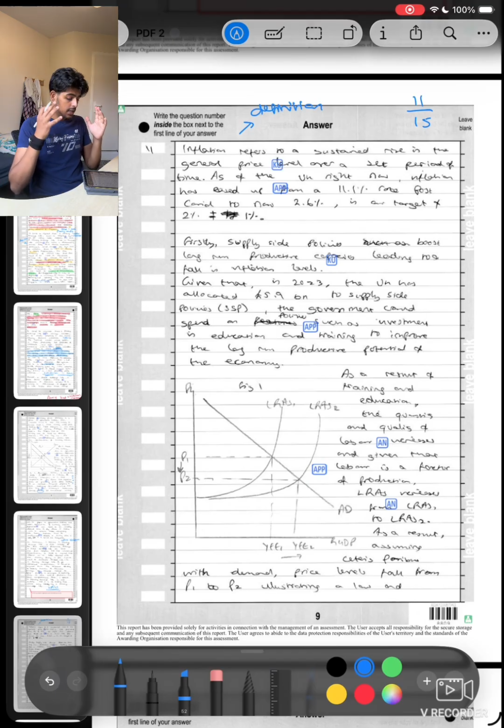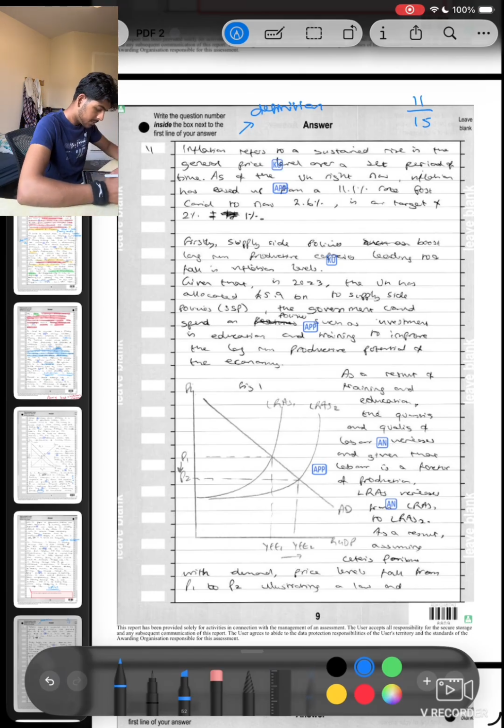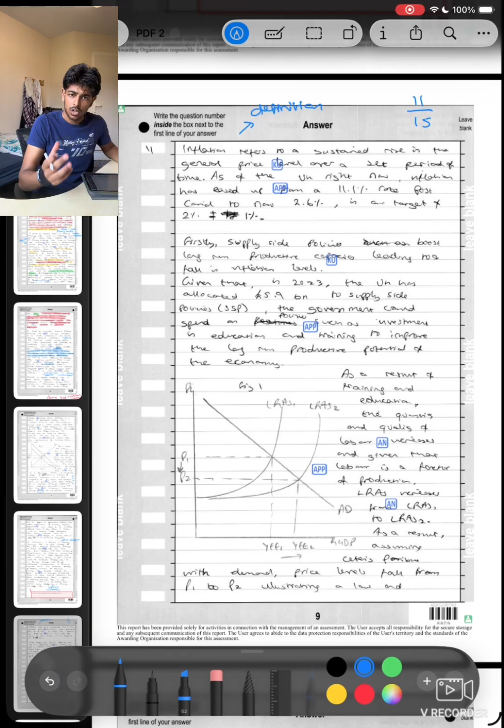Remember where that is. And on top of that, you need to know where we are right now. So, are we hitting our inflation levels? Over here, it was 11.1%, when our target is just 2% plus or minus 1%. The difference, say that is a 7% difference. You state that there's a 7% difference. How far are we from achieving our goal, if that makes sense? So, nice easy intro. Basic point, knowledge, easy.